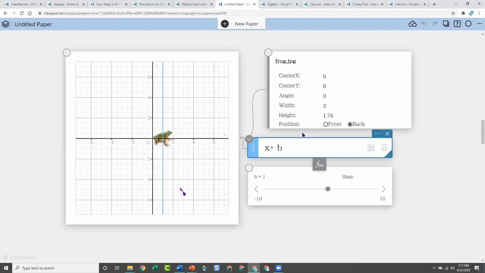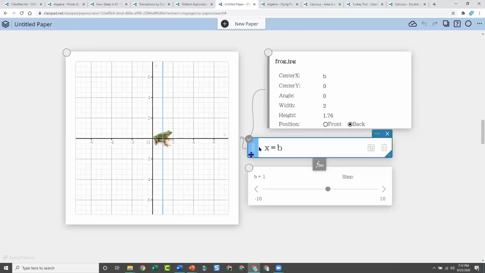And so now it says B is a value of x. I should have done this differently. I defined x to be this function B, so basically wherever B is. That created my sliders. And now I said the frog, I want him to be basically on the B. Now, I don't like this little blue line showing up in the middle of my frog.